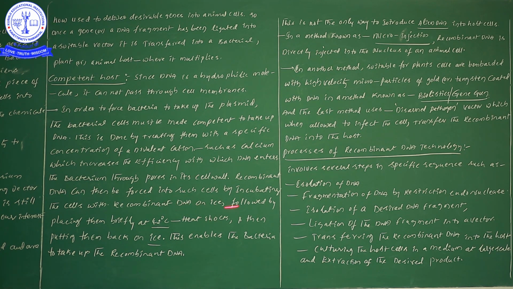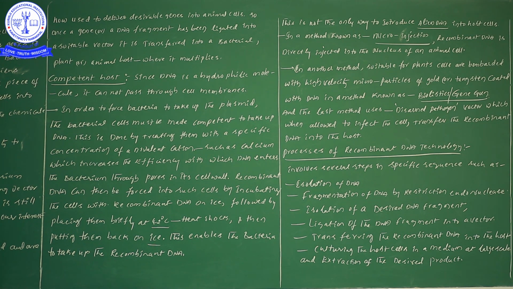when we are incubating them on ice, what will happen? Definitely the recombinant DNA will try to enter into the bacterial cells, but only after the completion of these steps. First of all, divalent cation treatment we will do. Later, we keep the recombinant DNA and bacterial cells on the ice, followed by heat shock treatment at 42 degrees centigrade, and again we keep them on the ice.